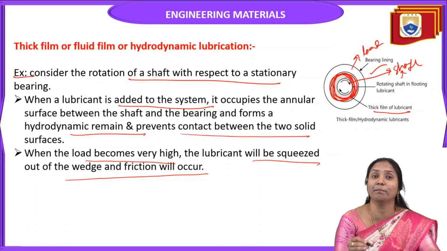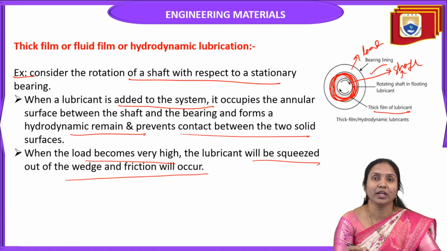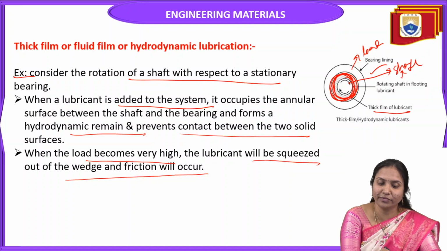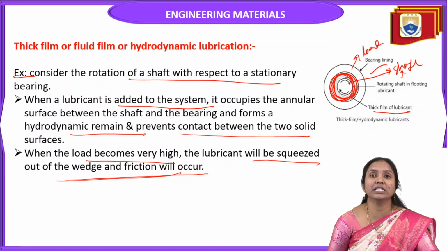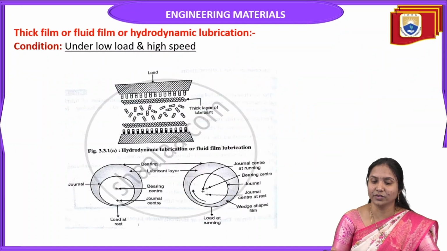In this case only we apply this type of thick film lubricant, and the thickness of the lubricant is at least 1000 angstroms. If the load is very high, the lubricant undergoes decomposition. That means it is squeezed out of the wedge and friction occurs. The best example is the rotation of a shaft with respect to the stationary bearing. So this thick film lubrication is under low load and high speed.